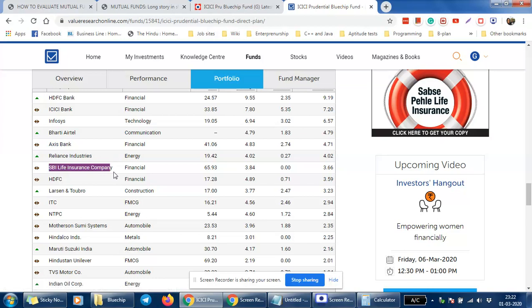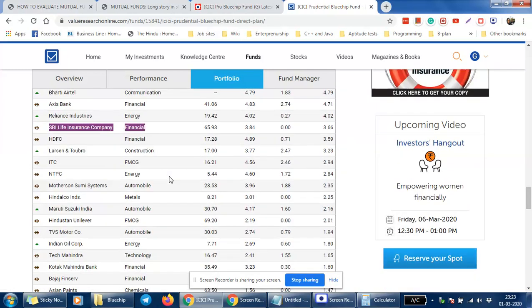The other is an underpenetrated sector like SBI Life Insurance, which is also very good, and we only have 2 or 3 companies listed in this sector. In the current scenario, most Indians do not have much insurance, so this sector is underpenetrated, and according to me this sector will grow more in future. Definitely this is a good buy at present, and might give you good returns in the future.